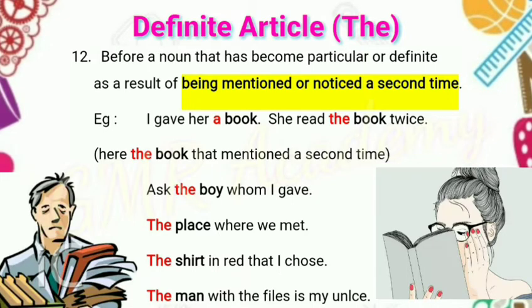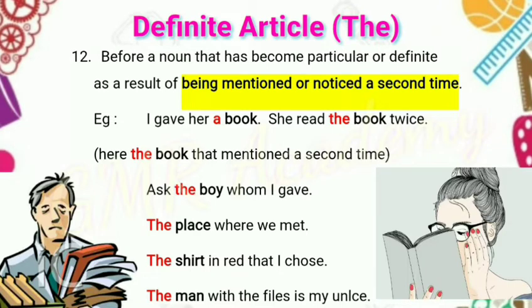The shirt in red that I chose. What I chose is not just a shirt, that red shirt, so here the red shirt. Particularly mentioned, definitely mentioned, we should use the definite article the before the noun. The man with the files is my uncle. Which man is my uncle? The man with the files, the man who has the files. I particularly mentioned that man, so I use the definite article before the noun man. The man with the files is my uncle.